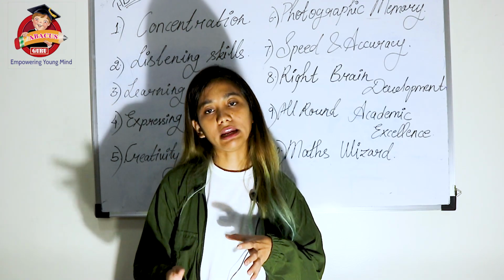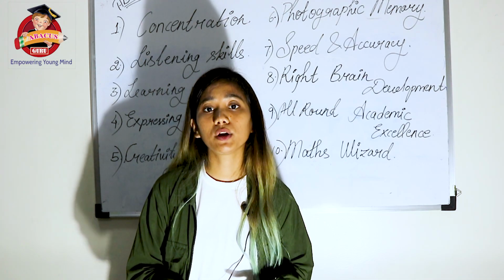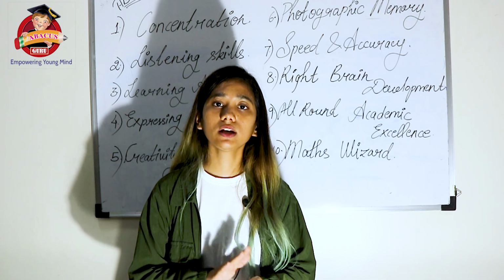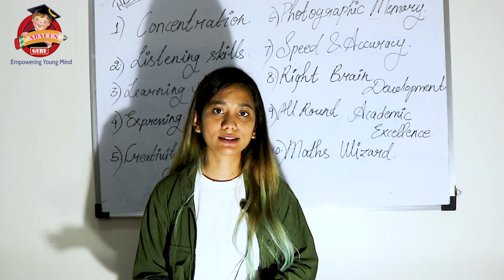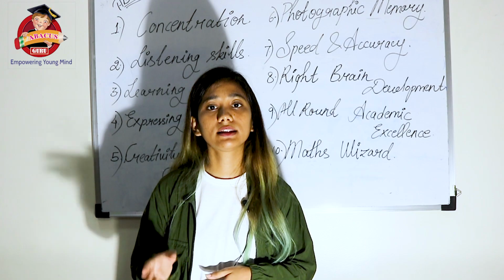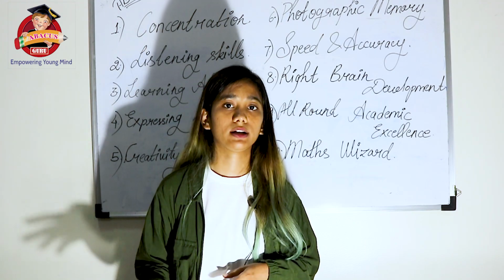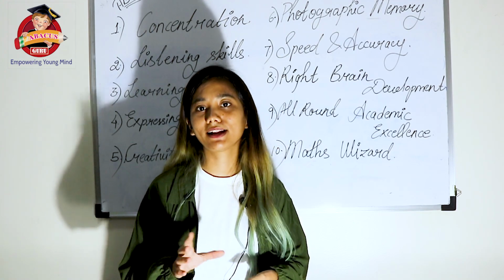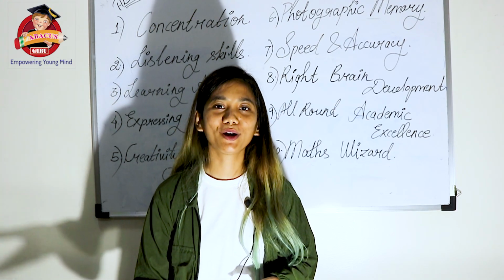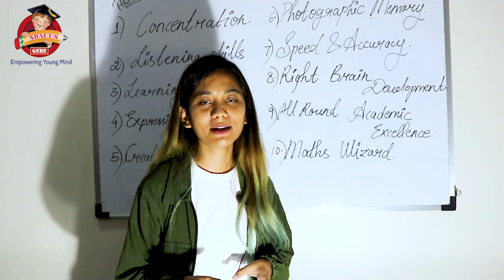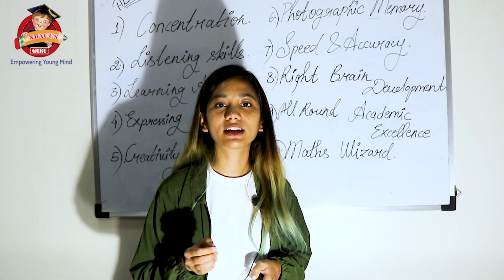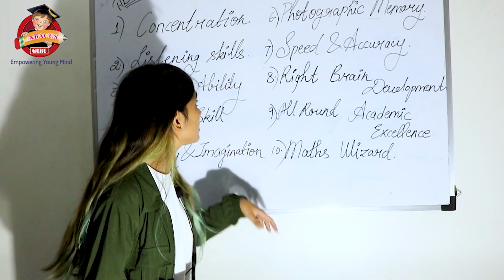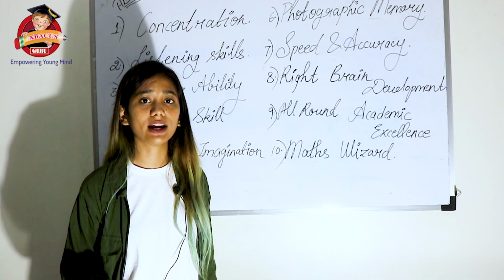After getting 5 to 6 questions wrong, when you repeatedly tell them that if you are not listening to me like this, you will be getting incorrect answers, at a point the child will realize that they have to listen properly if they want correct answers, and then they start listening, because even they get frustrated, right? Till what point will they get incorrect answers? So at that time they will start listening to you so that they can get the correct answer and move on to the further syllabus. Like this, the listening skills of the child increase.